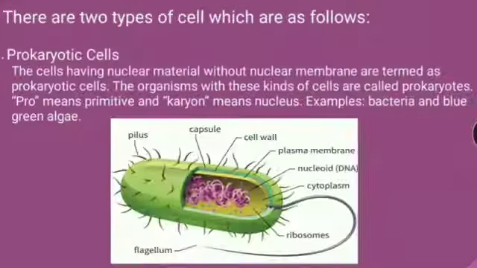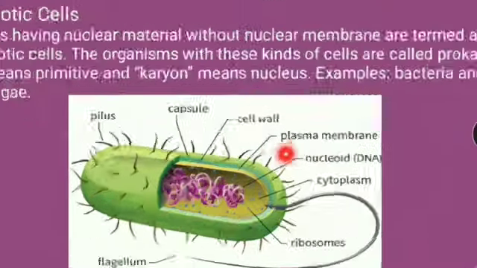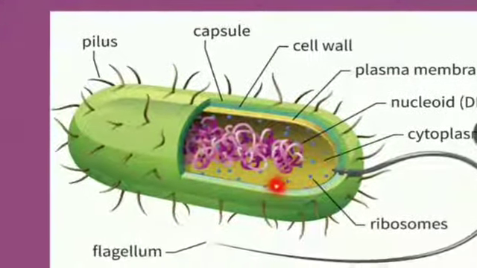Prokaryotic cells. The name prokaryotic helps us to know its structure. The term pro means primitive and the term karyon means nucleus. So, these cells have a primitive type of nucleus. It means these cells do not have a proper well-defined nucleus. Here the nuclear material is floating or scattered in the cytoplasm.